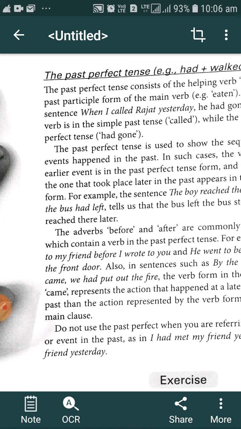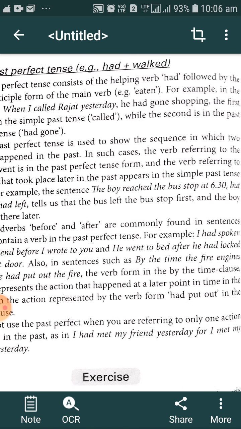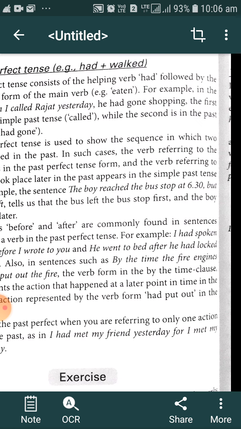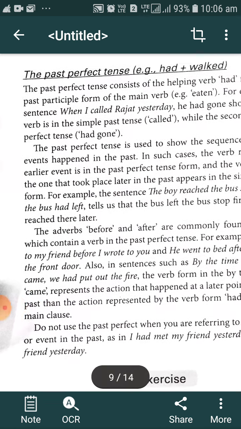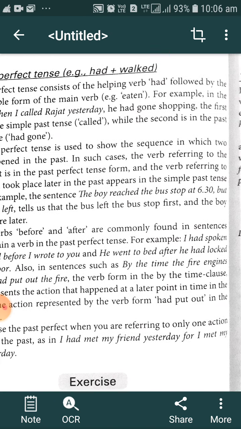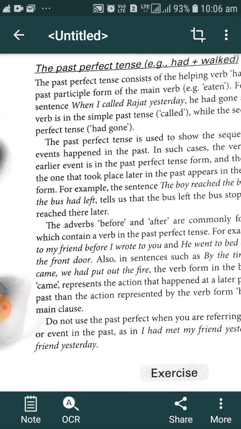For example, the sentence: the boy reached the bus stop at 7:30 but the bus had left. We get a clear idea about that particular action. That tells us that the bus left the bus stop first and the boy reached there later.